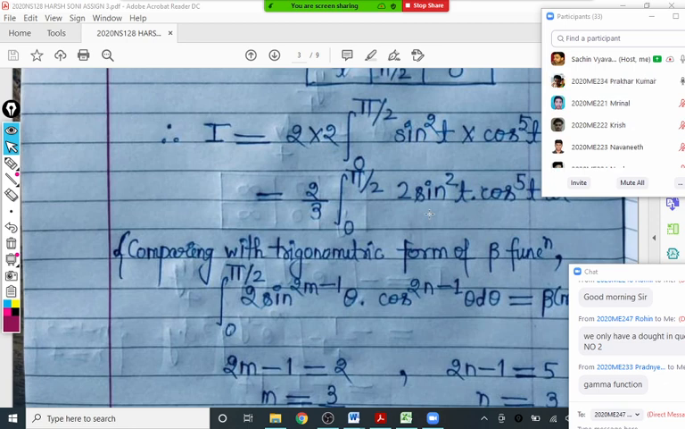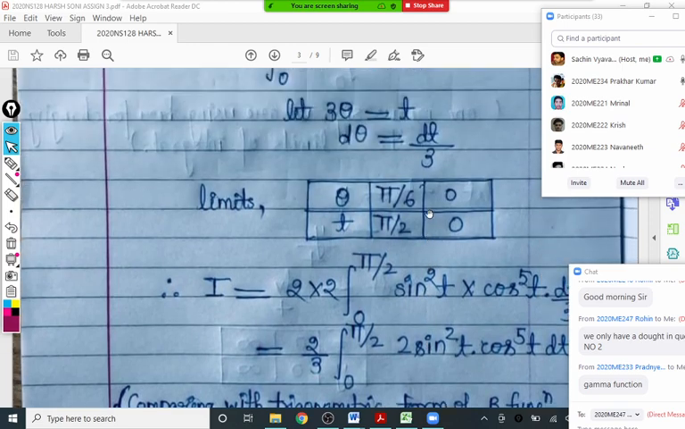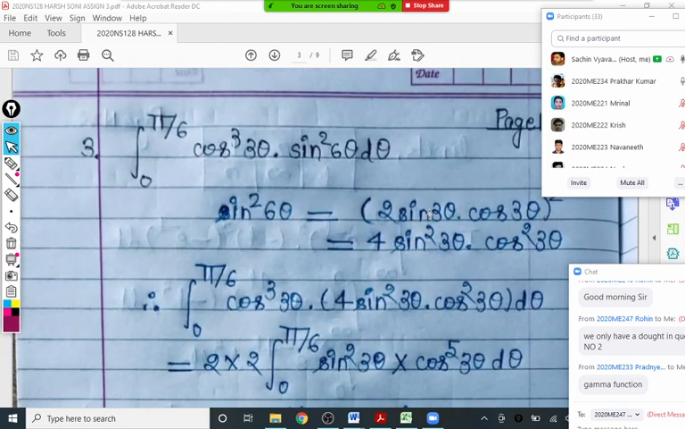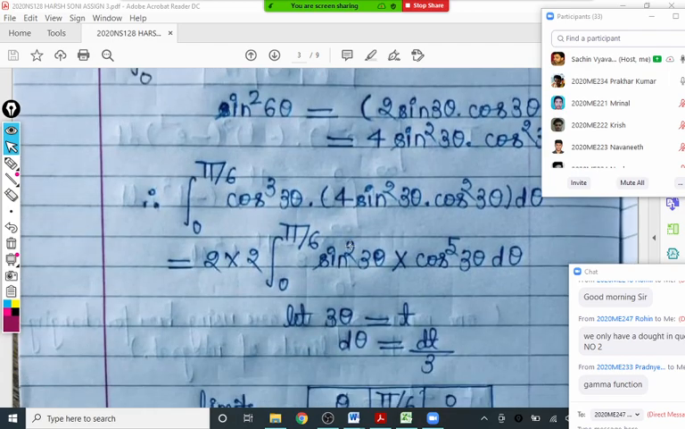Sir, in the exam, can we use Wallis's formula, because in the question it was written use beta function? No, nowhere is it written. In the exam it is never given that solve by beta function only. That is your choice. Whatever is correct and logically correct, you have to do it. You can use Wallis's formula there, definitely. Okay, sir.